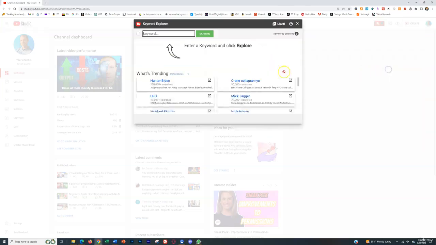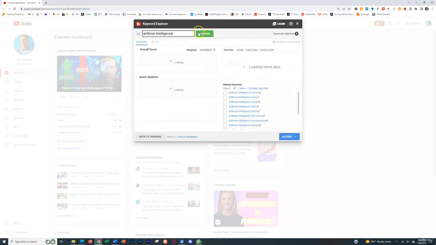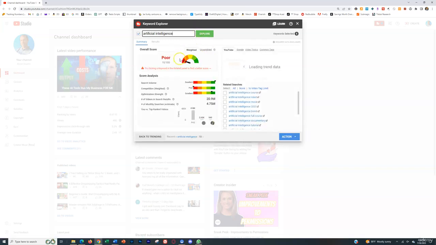So if we go to the Keyword Explorer, let's pretend, for example, that your niche was artificial intelligence, right? You can see that if you type different keywords into the search bar, it's going to suggest things to you. And if you type a specific keyword into the search bar and hit explore, it's going to give you a ranking based on the search volume, right? So how popular is that search on YouTube currently?